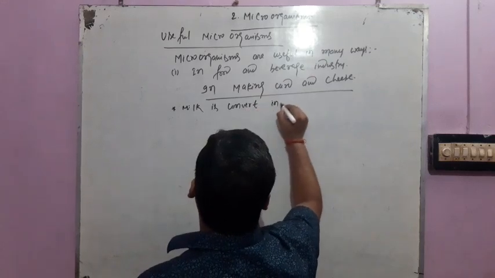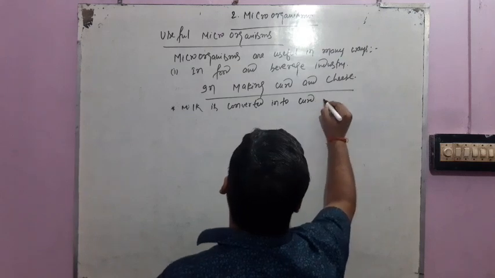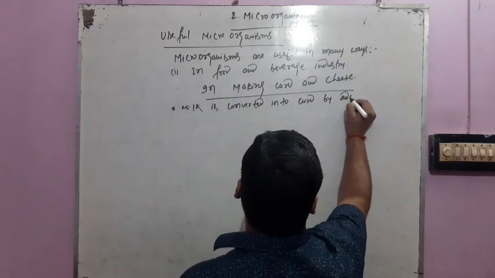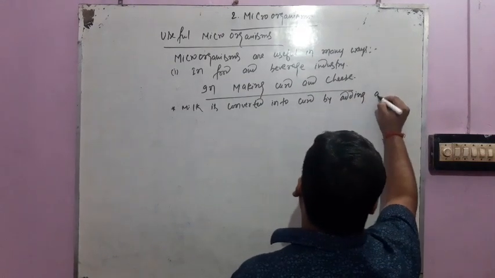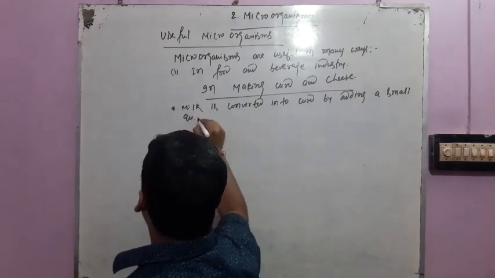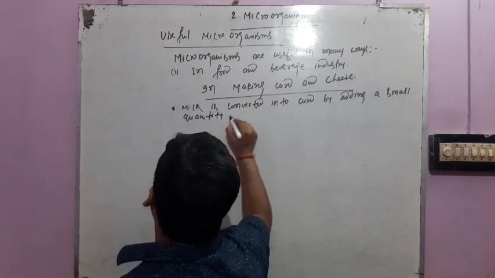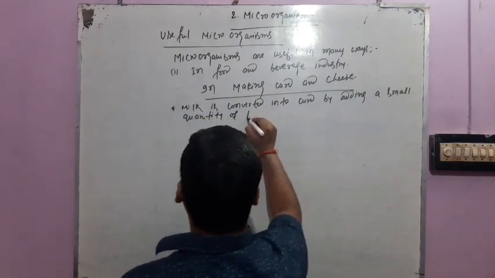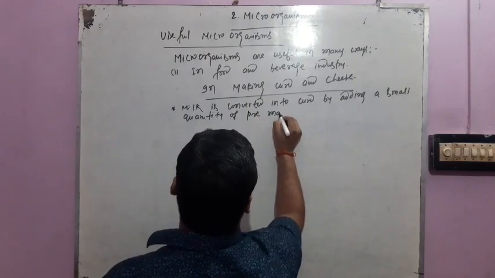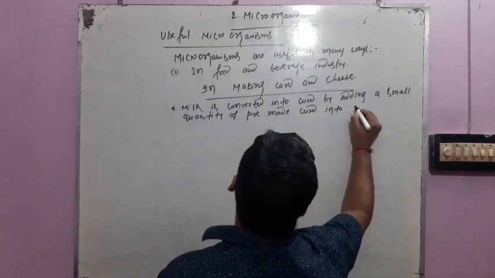Milk is converted into curd by adding a small quantity of pre-made curd into it.